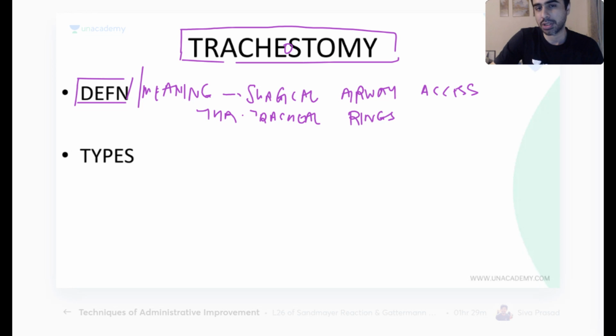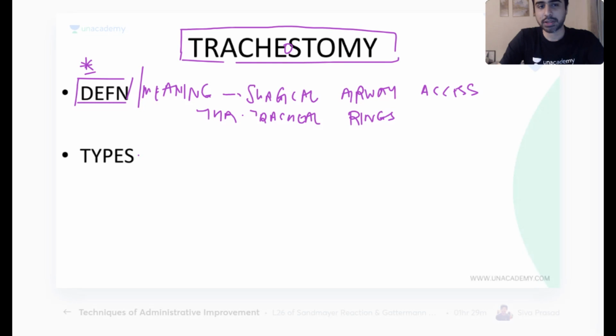This is just what the procedure means. All procedures don't have a meaning like this. Like if I have to say appendectomy, it is surgical removal of the appendix. Cholecystectomy, surgical removal of the gallbladder. Hernia repair, surgical repair of hernia with strengthening of the posterior wall. So when you start off like this, the person on the other end knows you are making sense.